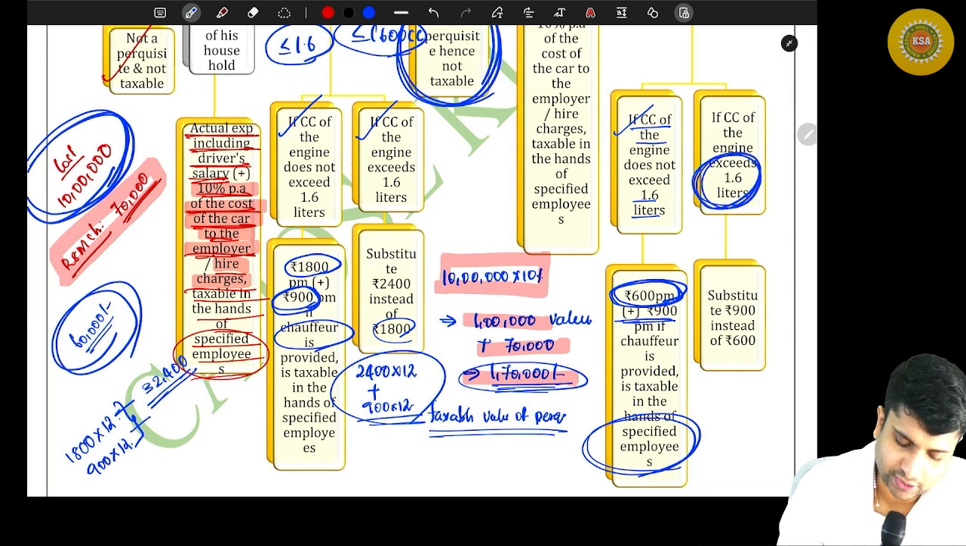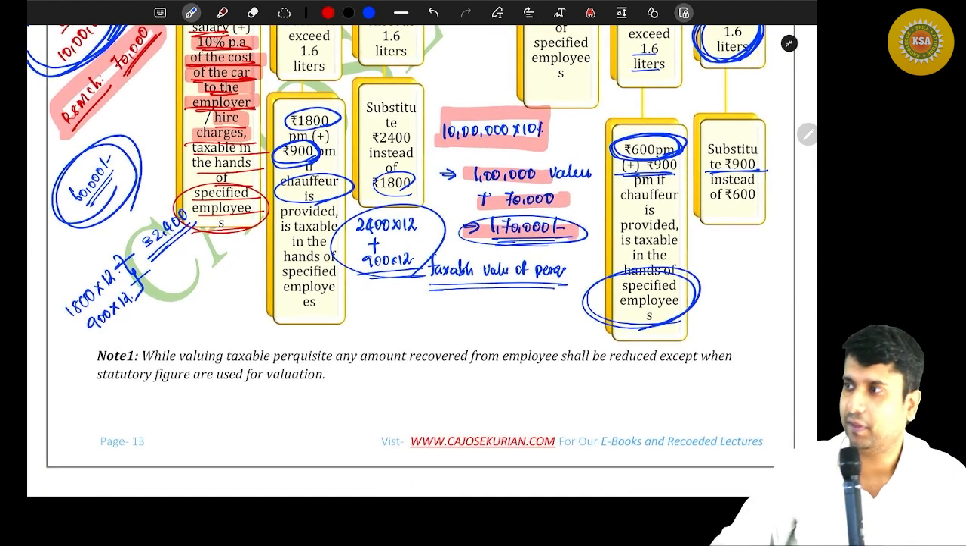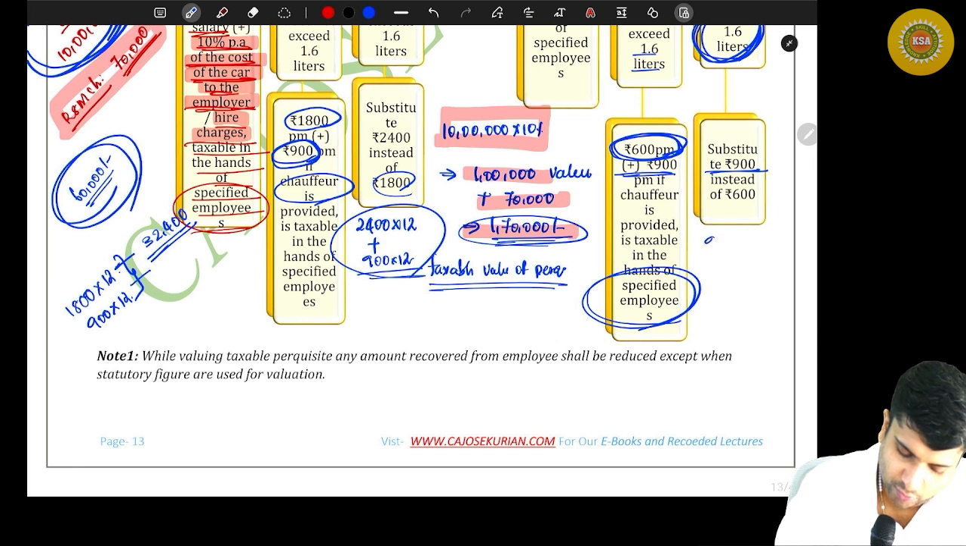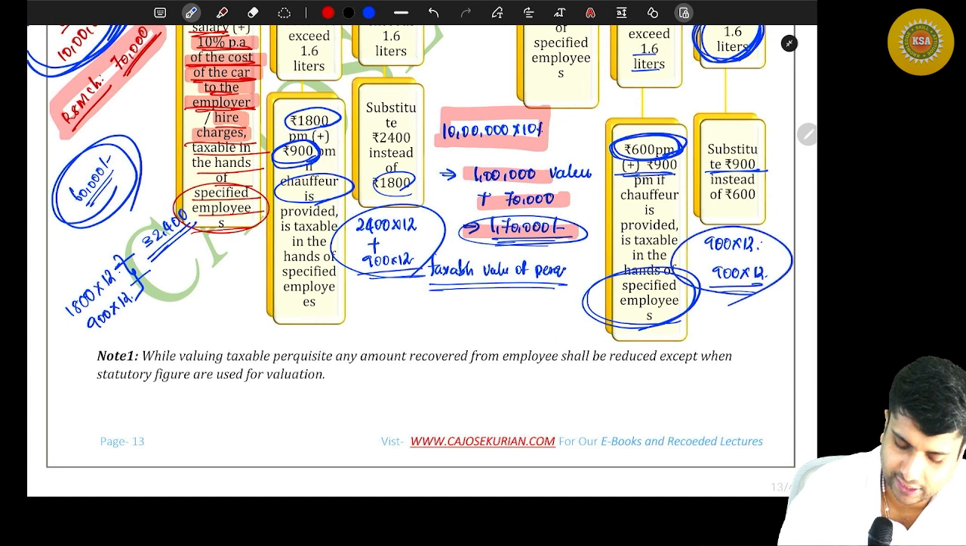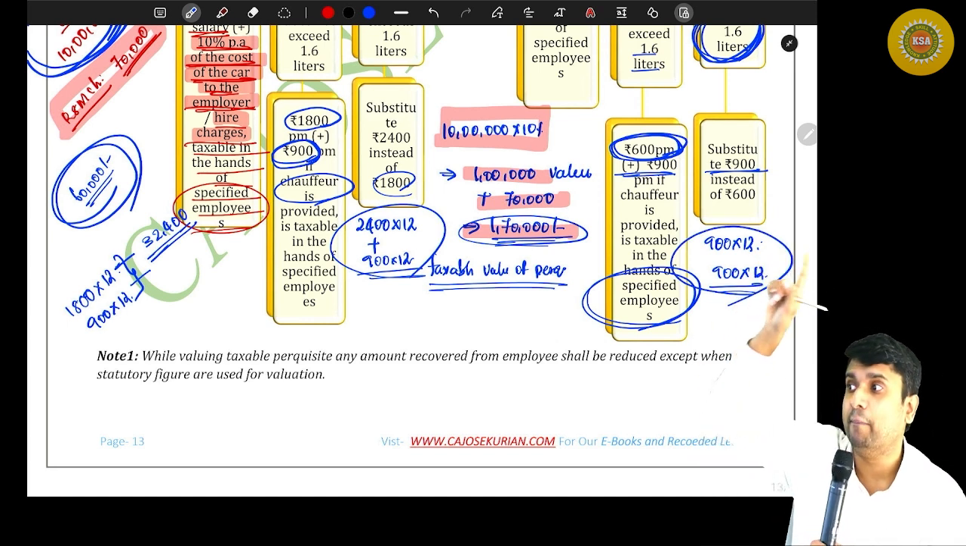What if the cubic capacity of the car is more than 1.6? Instead of 600, add 900 per month. And what if there is a driver? One more 900 per month. So 900 into 12 for the car, and for the driver if there, 900 into 12, another 900, provided the driver's salary is met by the employer.